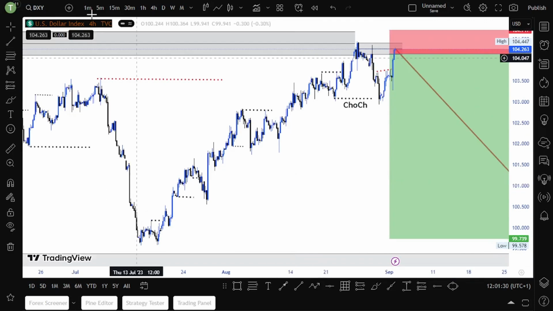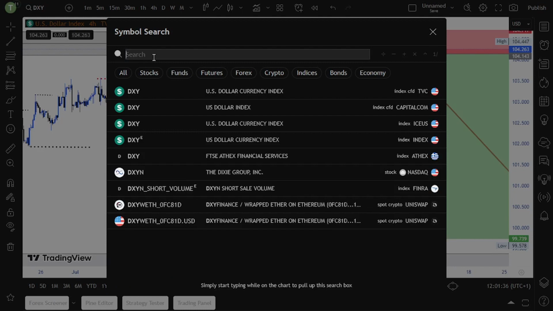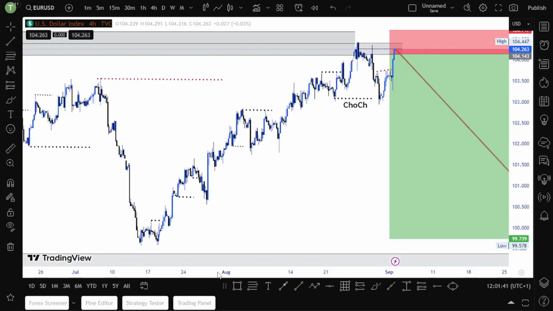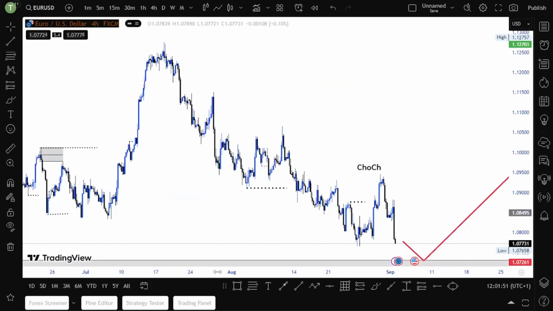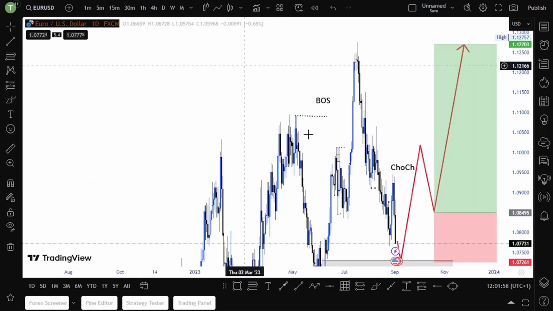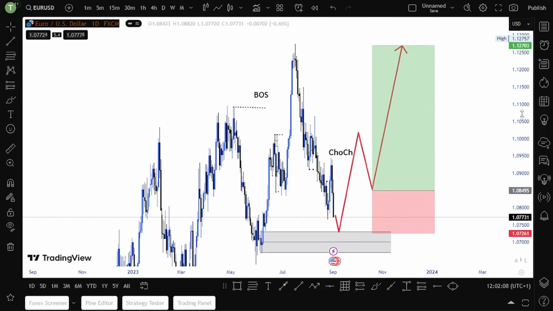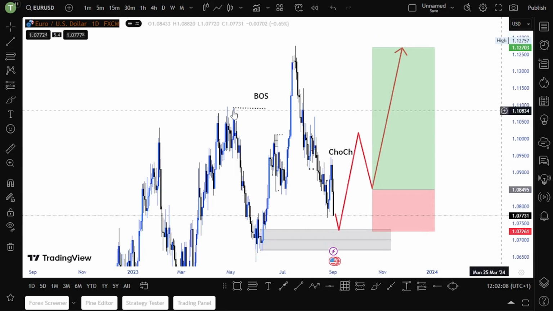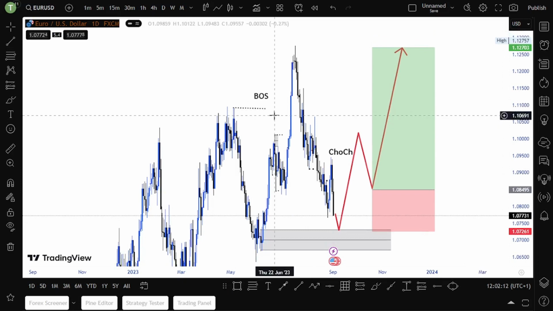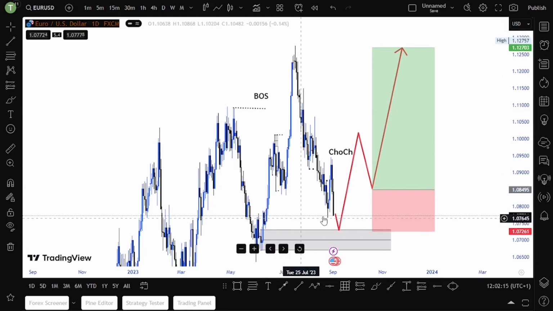Now let's look at EUR/USD. Let me go on the daily because our higher time frame is daily. As you can see, we are bullish overall, and here is our last break of structure. Price is expected to reverse at this demand zone.